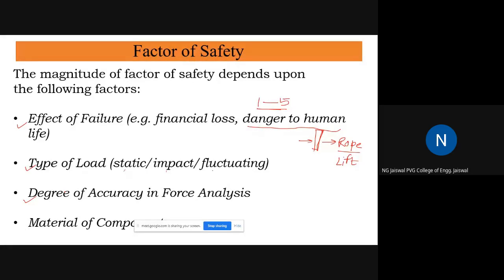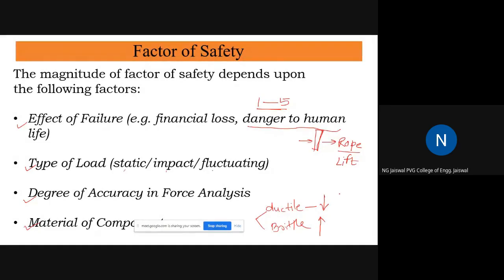It also depends on the material of the component. If the material of the component is a ductile material, and in the other case suppose a material is brittle, then in ductile material, the factor of safety can be very small. In brittle material, the factor of safety is very large.